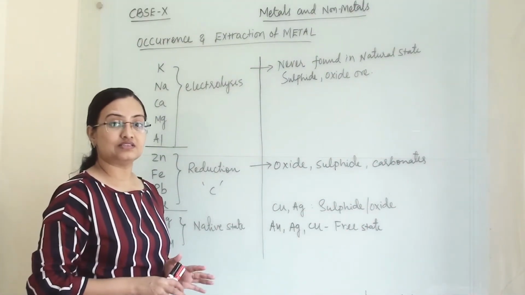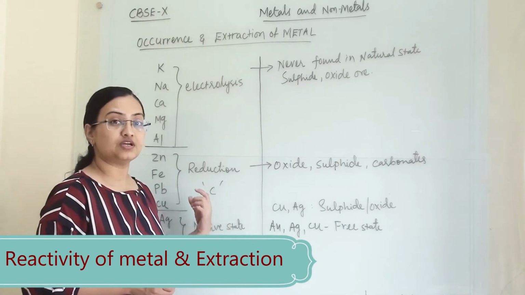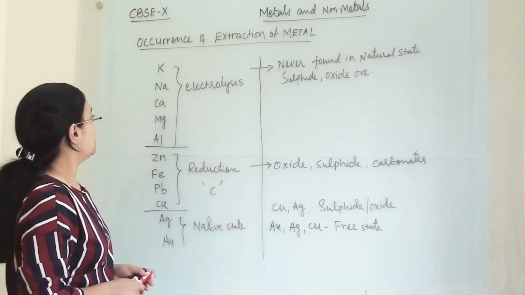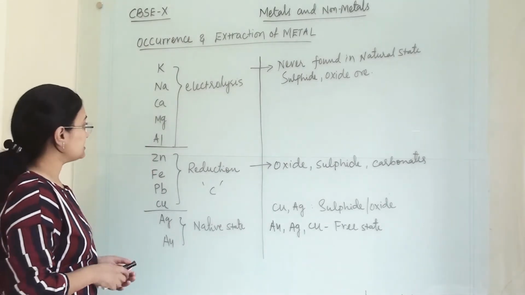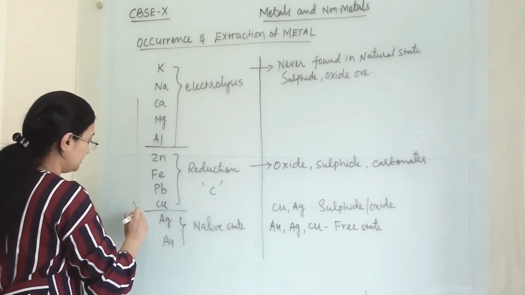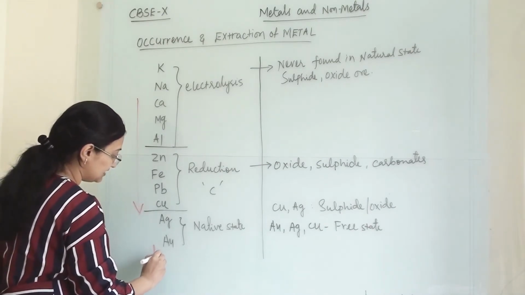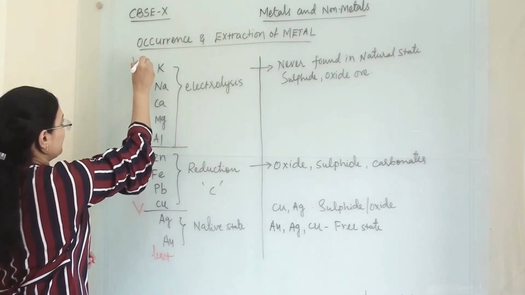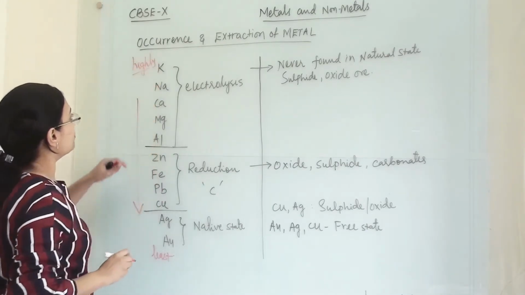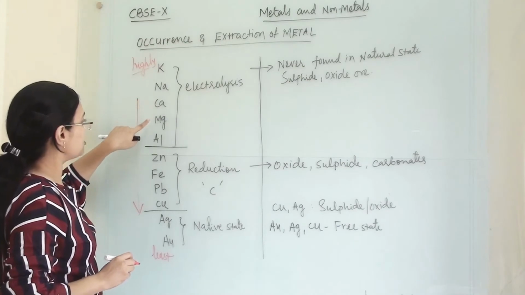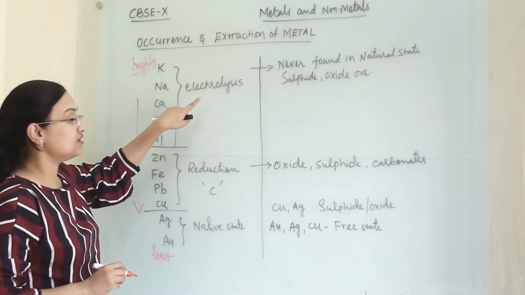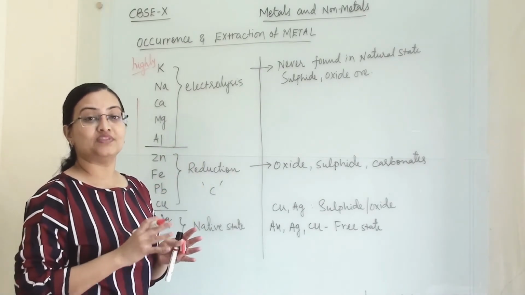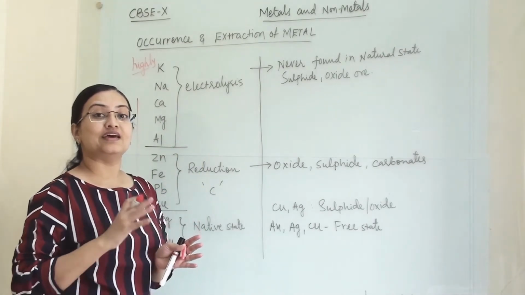So let us now understand, according to the reactivity, how metal will naturally occur in the earth crust. So this is our reactivity series. As we are going down, these metals are least reactive and these metals are highly reactive. So for potassium, sodium, calcium, magnesium and aluminium, we always need to do electrolysis to separate them from their impurities and from their combined state.